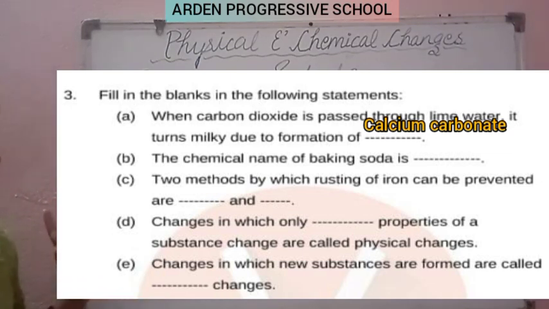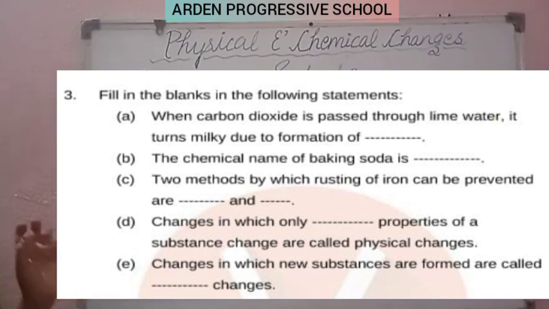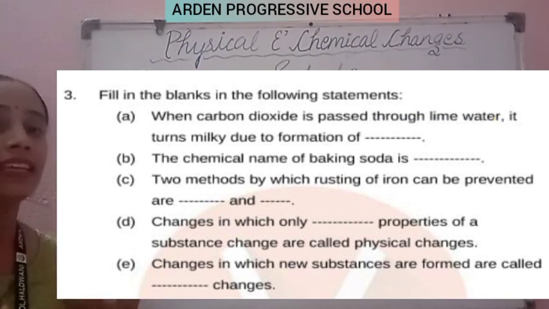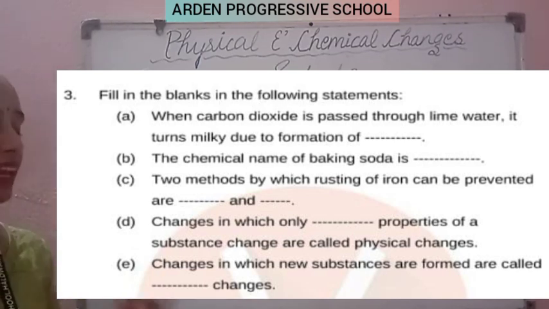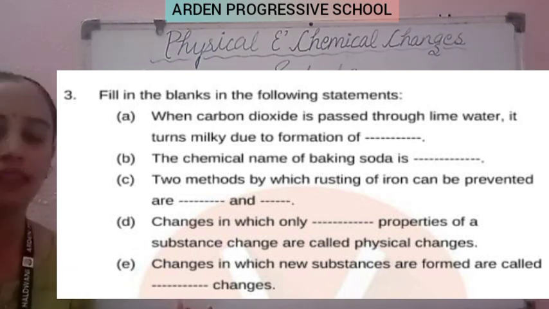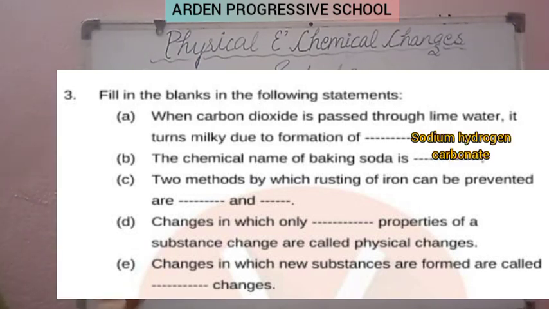Clear? Now the second one. The chemical name of baking soda is, what is the chemical name of baking soda? The chemical name of baking soda is sodium hydrogen carbonate. Clear, student? Here it is written, the answer of this fill in the blank.